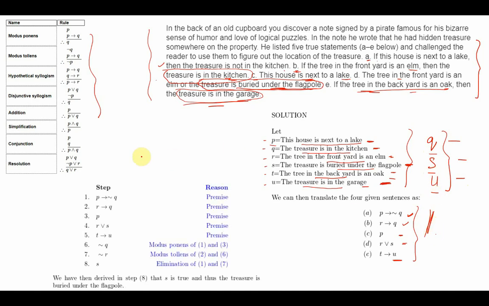Let's start. So I have P implies negation of Q, R implies Q, P, R or S, T implies U. These are the given premises.